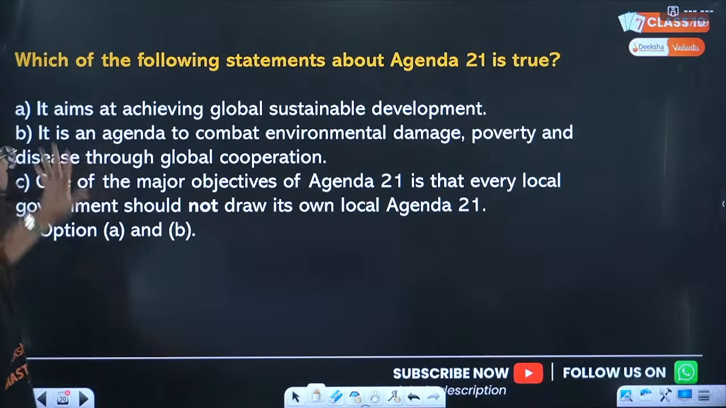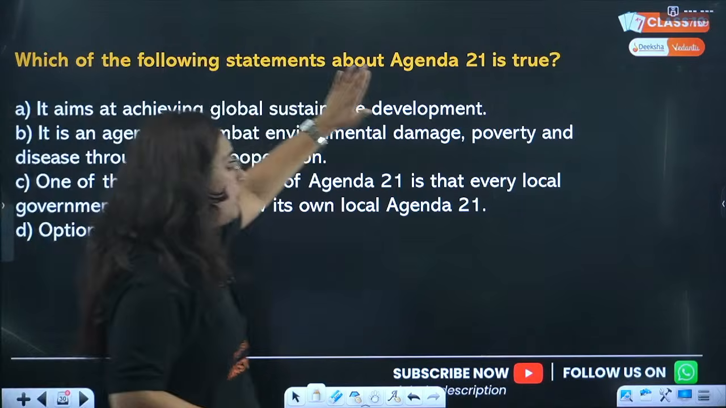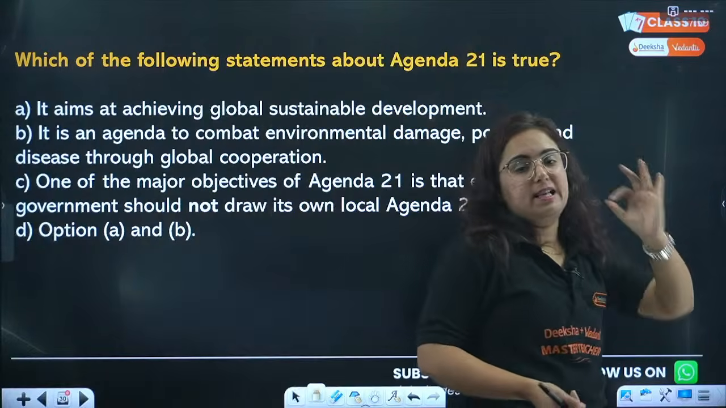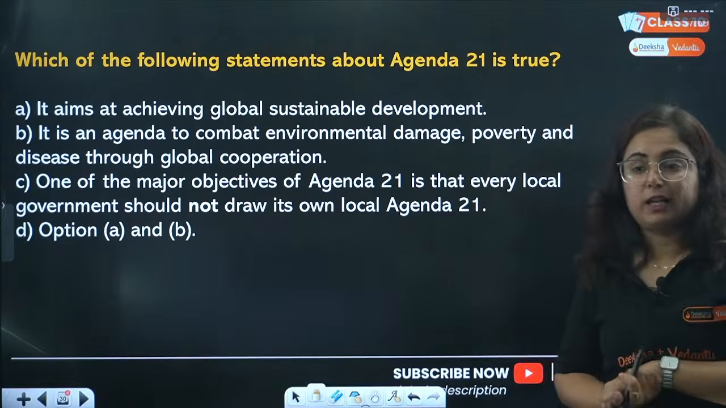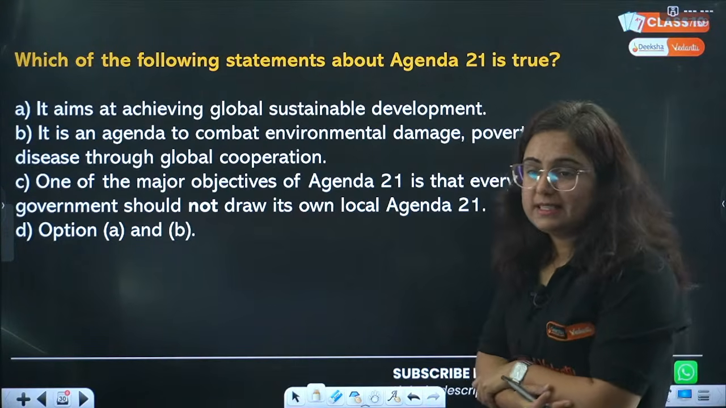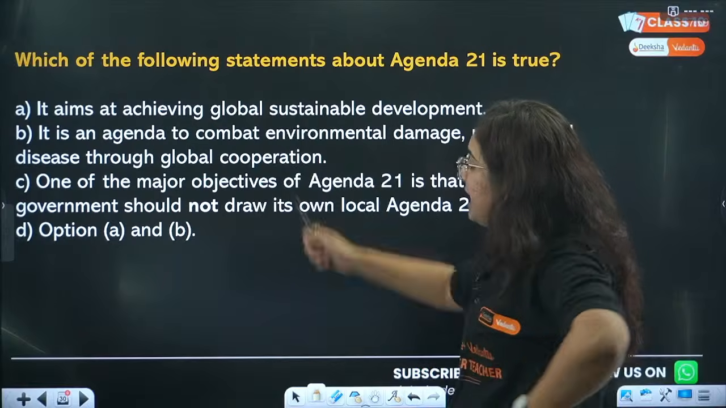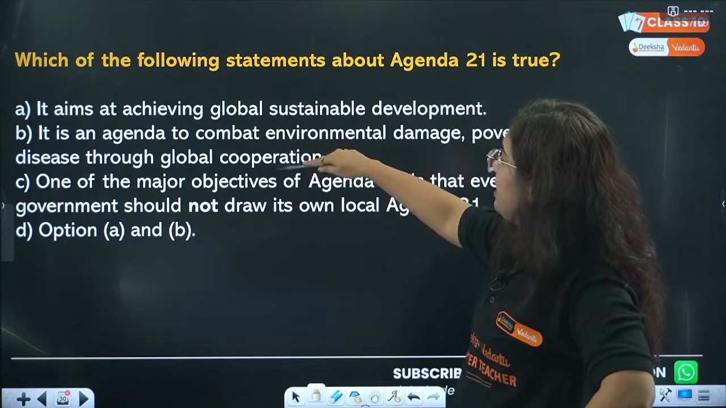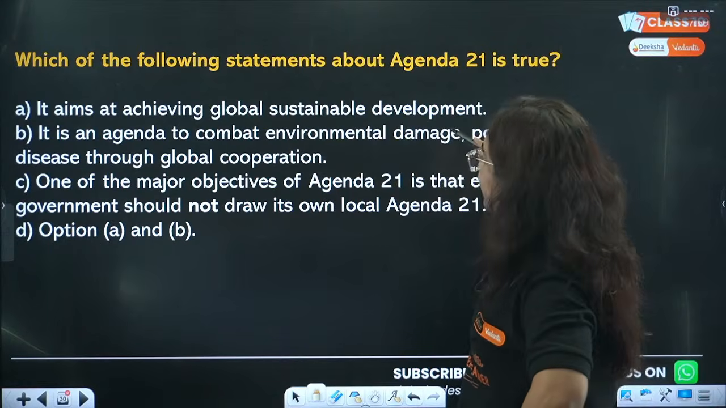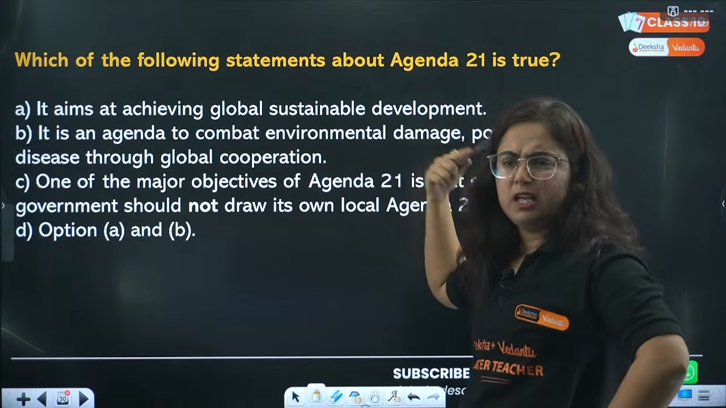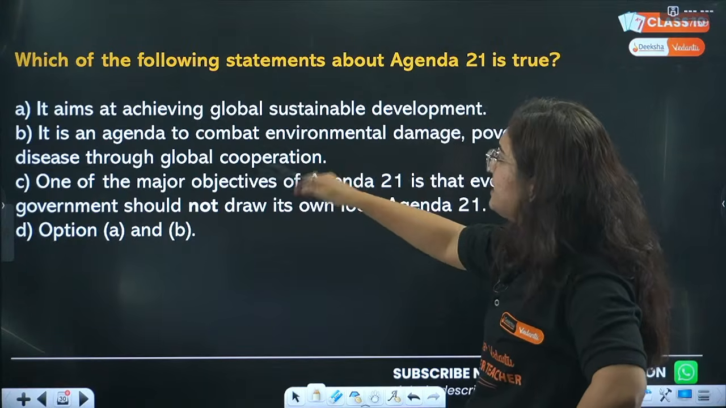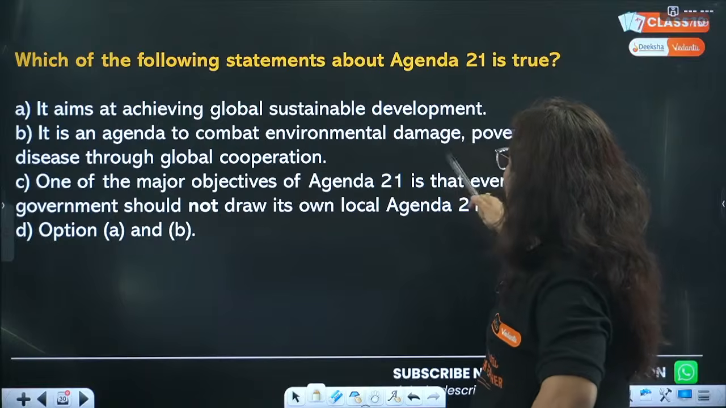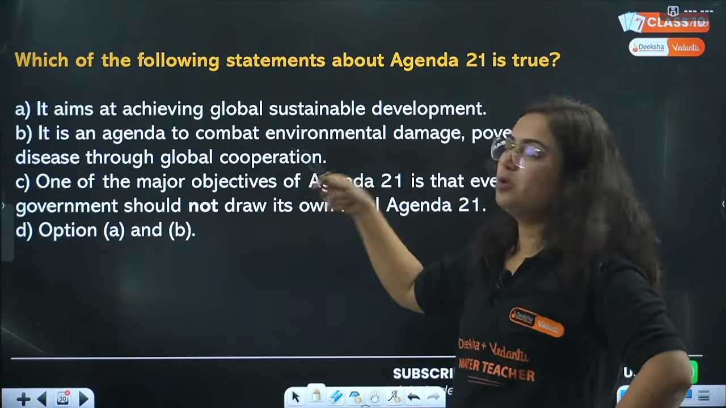Next question: which of the following statements about Agenda 21 is correct? The options are: A, it aims at achieving global sustainable development. B, it is an agenda to combat environmental damage, poverty and diseases through global cooperation.